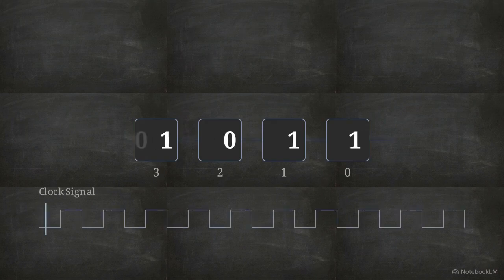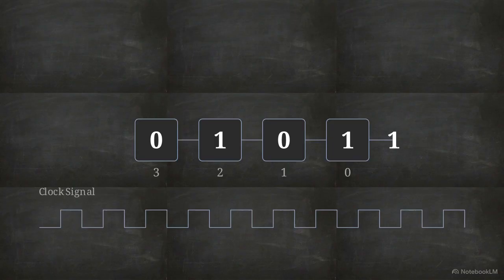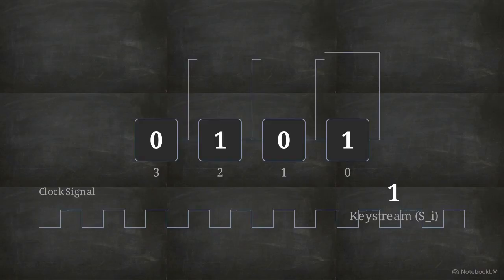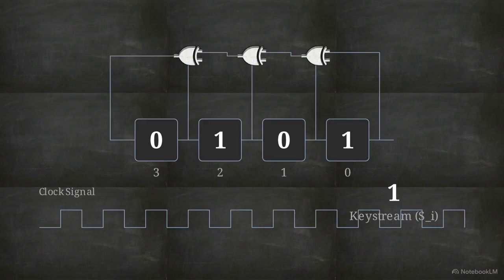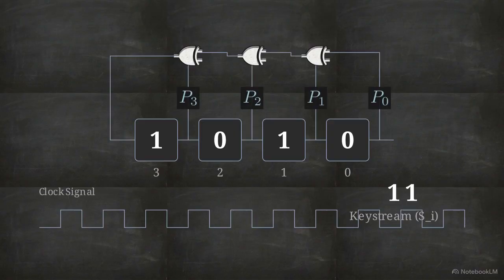With every electronic pulse, the stored bits shift exactly one position to the right. The rightmost bit falls off the end of the register, becoming the next output bit in the generated keystream. To prevent the register from simply emptying out, it utilizes a feedback network. Specific flip-flop outputs are tapped, summed together using XOR logic, and injected back into the leftmost flip-flop.